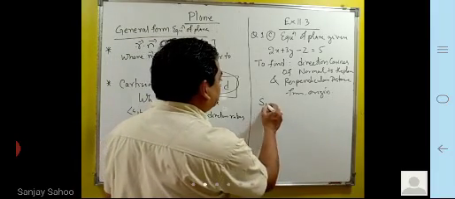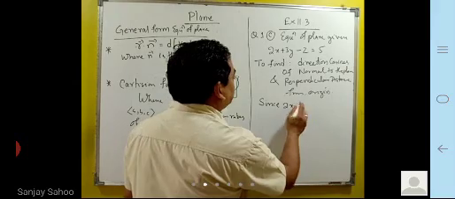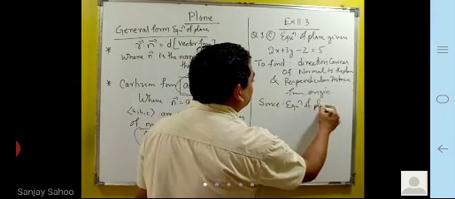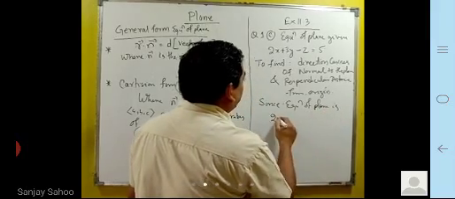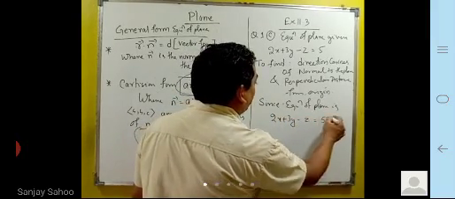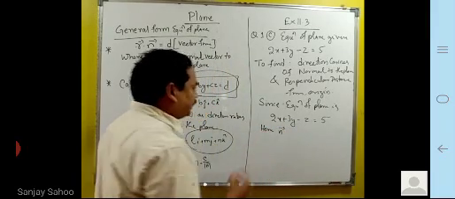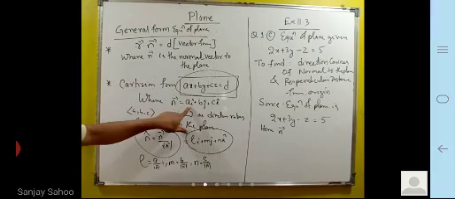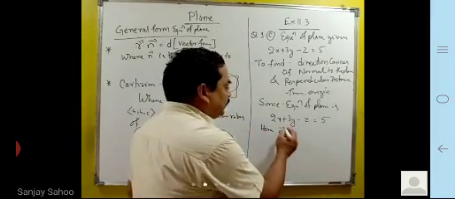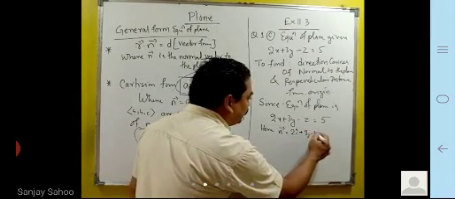Since the equation of the plane is 2x plus 3y minus z is equal to 5, what will be the n vector? The n vector is a i cap, b j cap, c k cap, so it will be 2i cap plus 3j cap minus k cap.